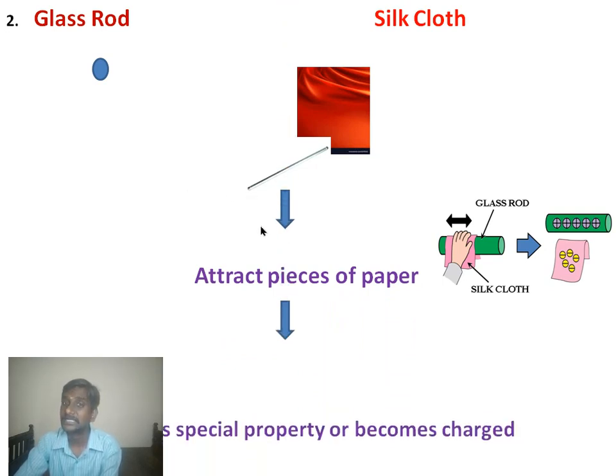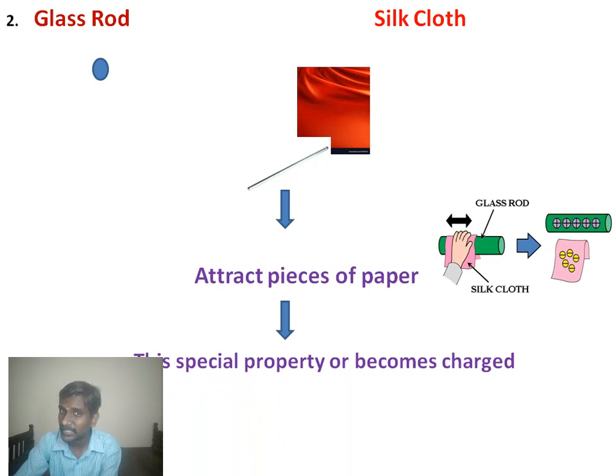So now what happens? They imagined that the glass rod also has a special property, or it becomes charged. How the glass rod becomes charged, we are going to discuss with an example. When the silk cloth is rubbed with the glass rod, the outermost electrons present in the glass rod are removed.